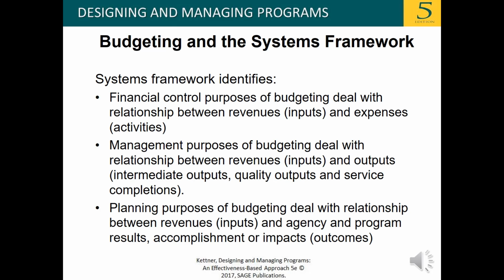Budgeting and the systems framework. The systems framework identifies that financial control purposes of budgeting deal with the relationship between revenues and expenses or activities. Management purposes of budgeting deal with the relationship between revenues, the inputs, and outputs, intermediate outputs, quality outputs, and service completions. Planning purposes of budgeting deal with the relationship between revenues, inputs, and agency and program results, the accomplishments or impacts.